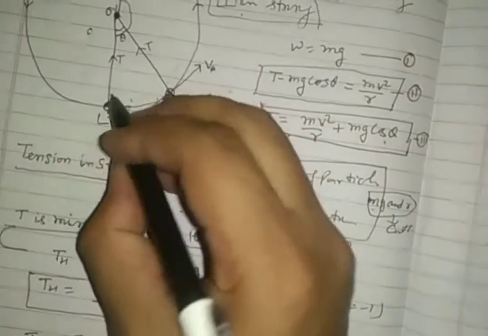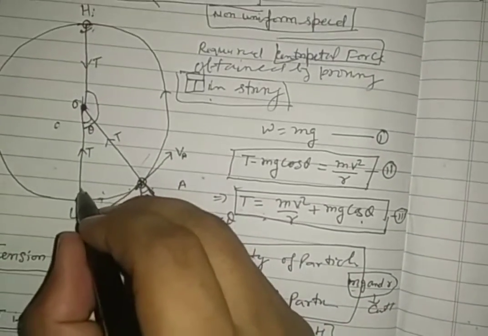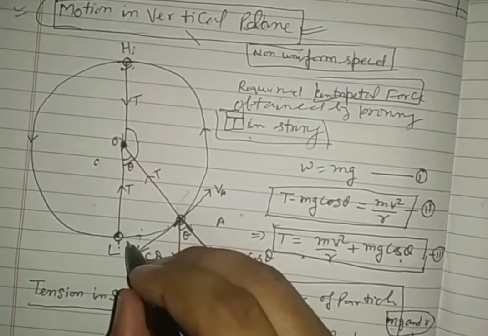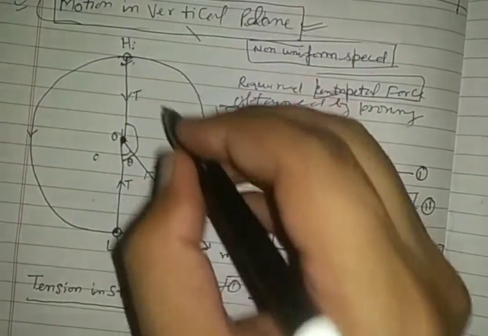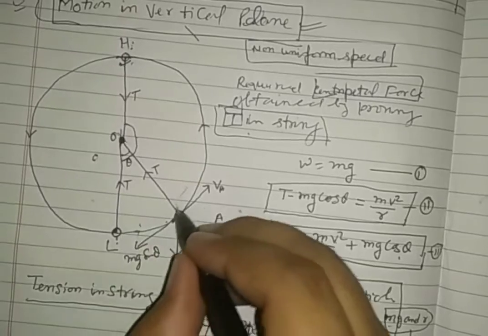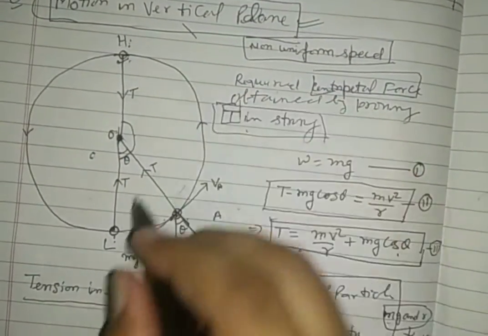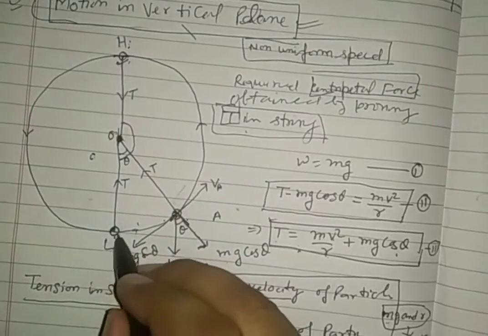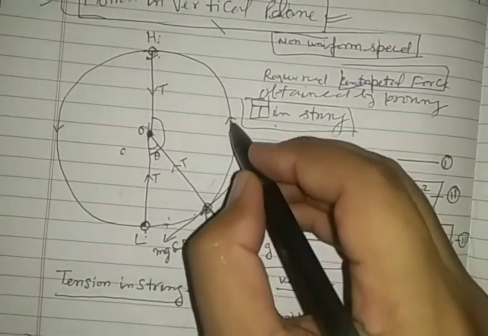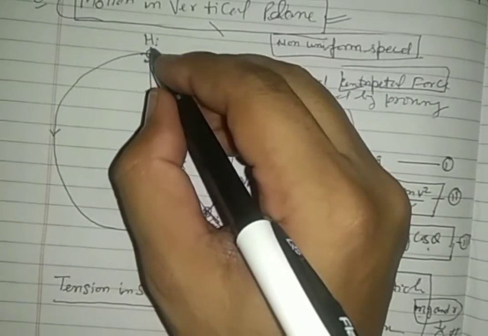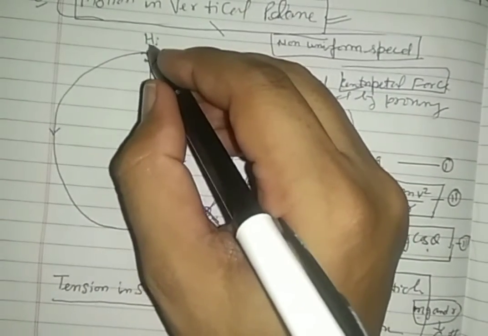See here in the diagram, everybody, the maximum kinetic energy is at the lowest point. When it is approaching from L to H, this kinetic energy is converted into potential energy and kinetic energy. So total energy we are taking at the lowest point, and this is converted at the highest point in the form of potential energy and kinetic energy.